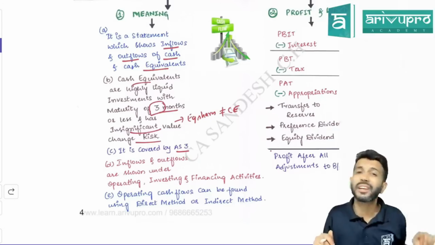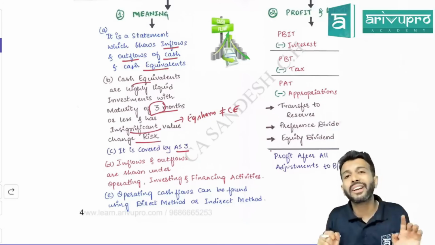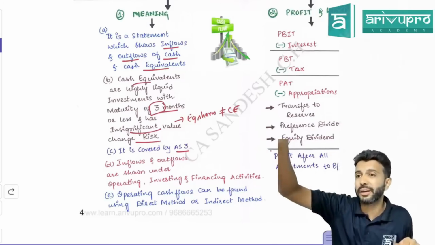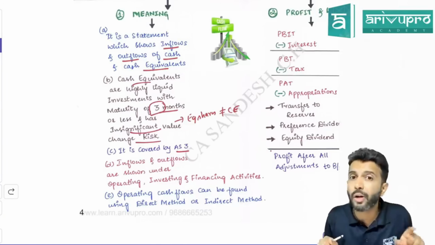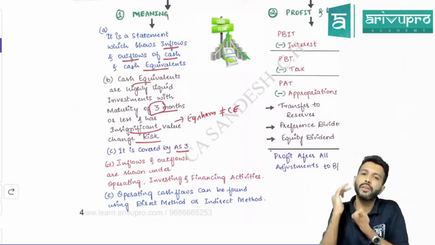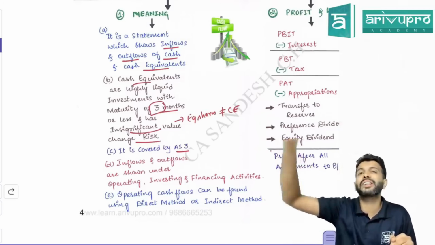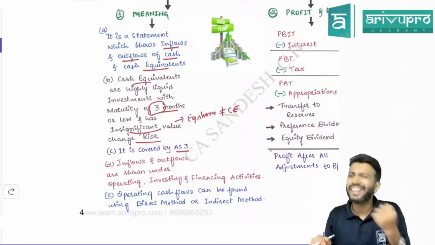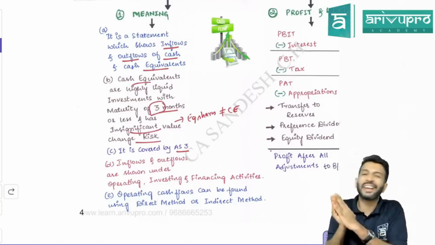So if you purchase some other company's investment, what will you get in return? Dividend. So dividend is received because you made an investment. If investment purchased is an investing activity, the dividend received on those investments is also an investing activity. Then if you purchase some other company's debentures, then what will you get? Interest. So interest received also is an investing activity. So these are some of the examples.